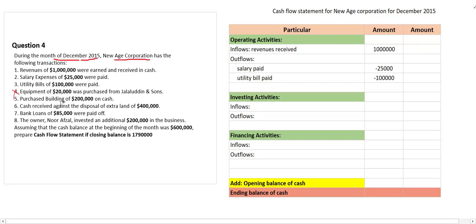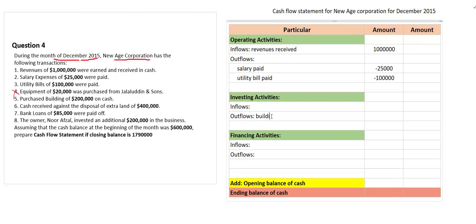Next transaction, building purchase. Okay, purchase of building of 20,000 on cash basis. Building purchase is an investing activity, so you have to record it under outflow, right? Building purchased. Building purchase equal to how much? How much is the amount that we paid for the building? 2 lakh, right? So mention minus 2 lakh. This is basically the real example of a particular company that I have.